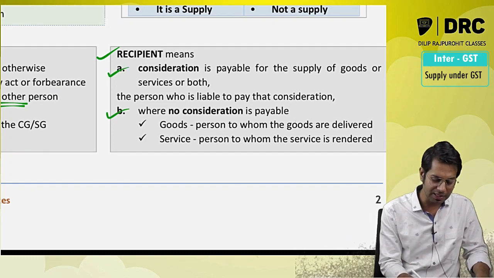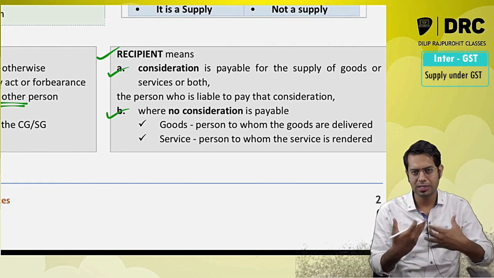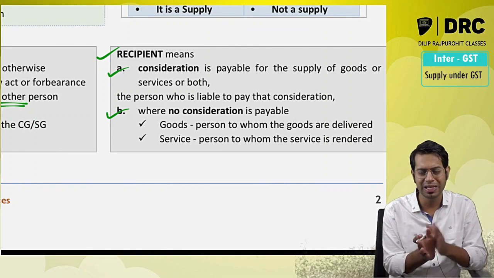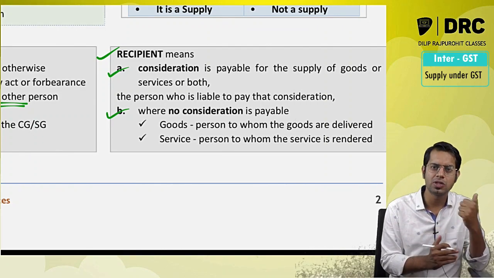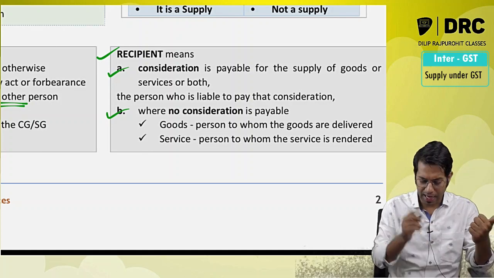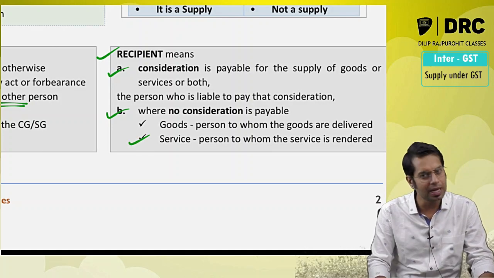recipient. And if the consideration is not there, if the supply which you are making does not involve any consideration, in such cases the recipient will be, in case of goods, the person to whom the goods are delivered, and in case of services, the person to whom the services are rendered.